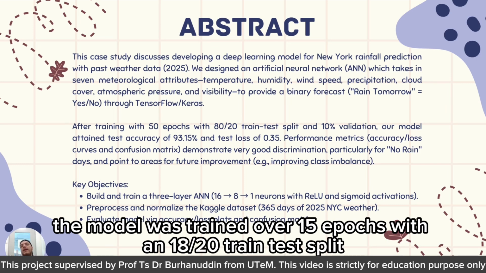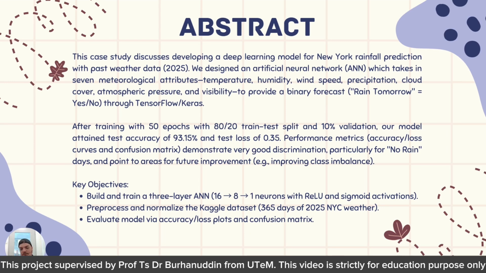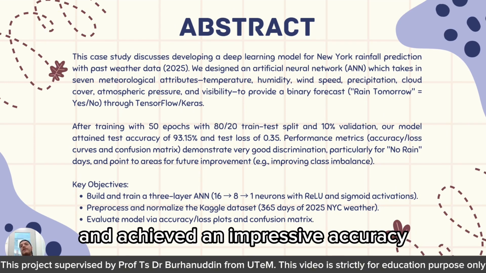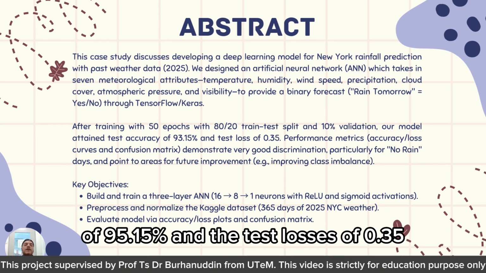The model was trained over 15 epochs with an 80/20 train-test split and achieved an impressive accuracy of 93.15% and a test loss of 0.35.